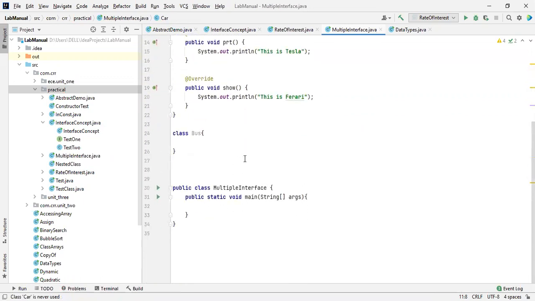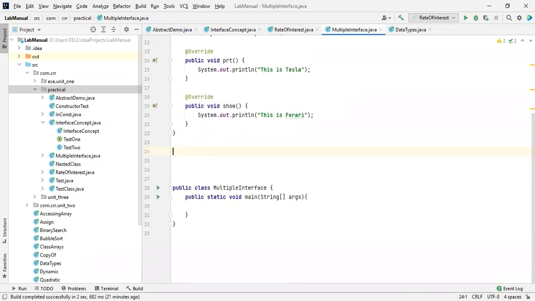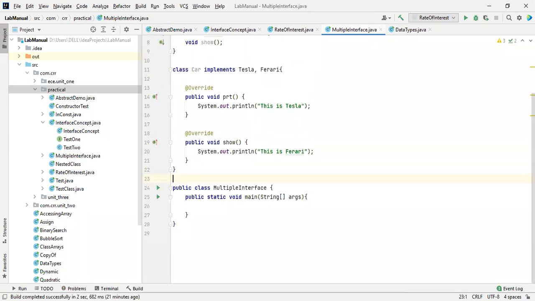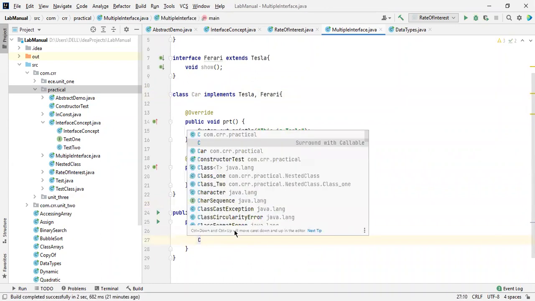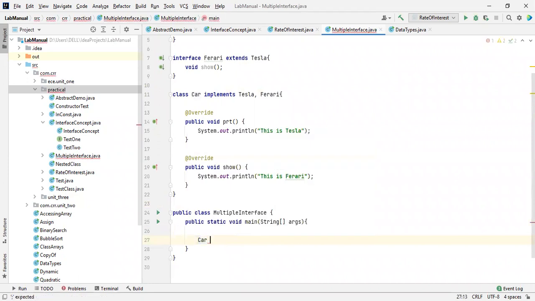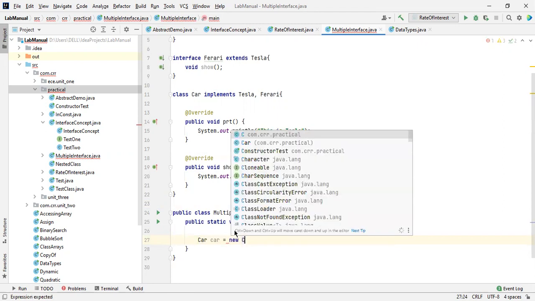Okay. Now let me remove this one. So how you are going to acquire these things? I'm not using the upcasting over here. I'm just creating the object of the car. Just simply for our information point of view, I'm telling you: Car, the variable name, the object name of the car is equal to, how you are going to instantiate that with a new keyword, and there should be a Car.